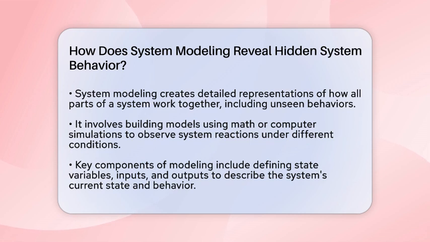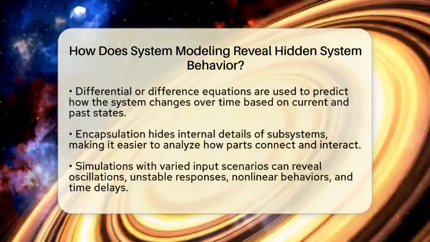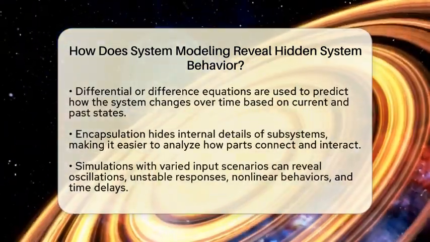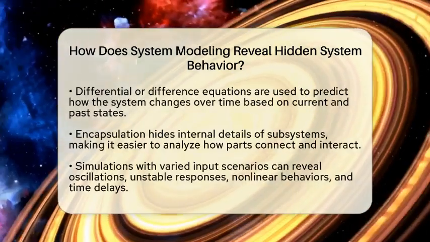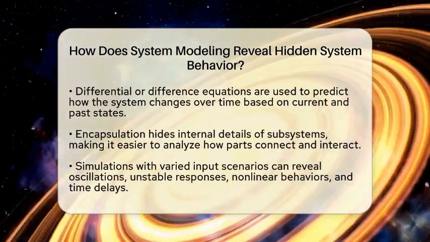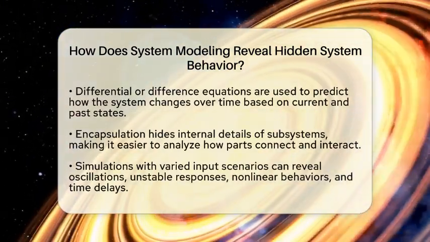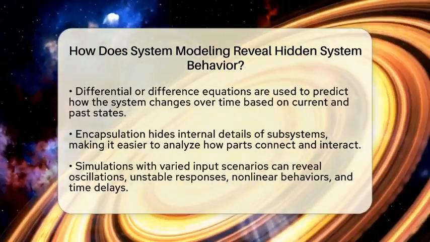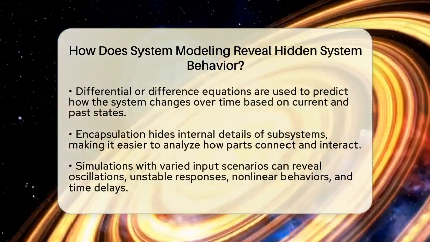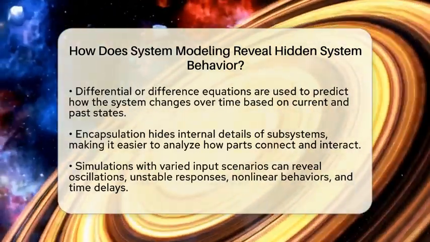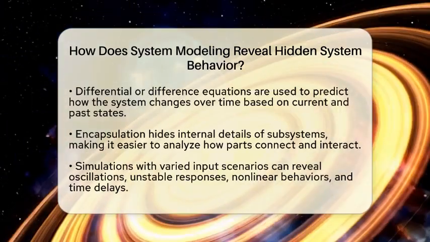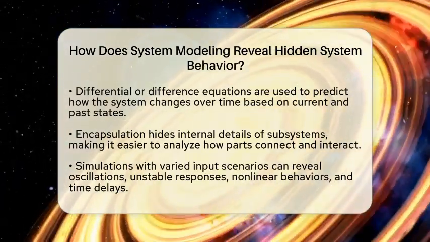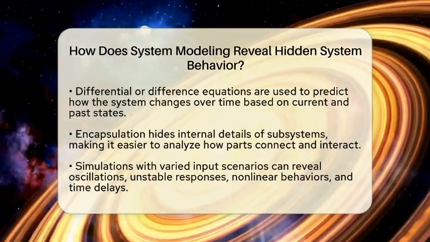Starting with the basics, system modeling involves defining the key parts of the system, called state variables. These variables describe the current condition of the system and its history. Inputs are the signals or forces that influence the system, while outputs are what we observe or measure. Using equations called differential or difference equations, the model captures how the system changes over time. This allows engineers to predict future behavior based on what is happening now and what happened before.